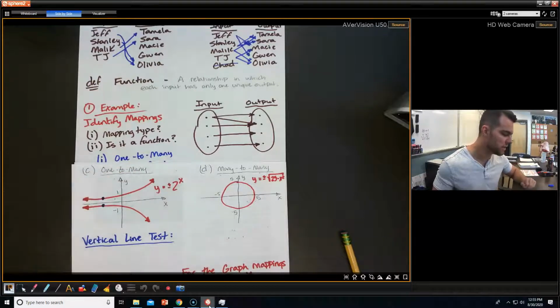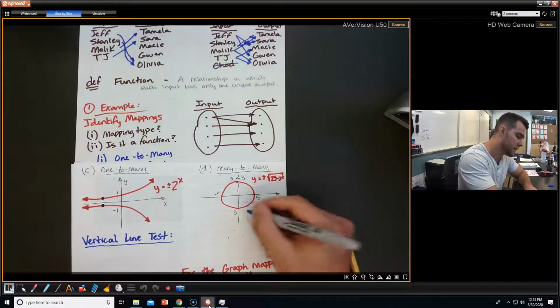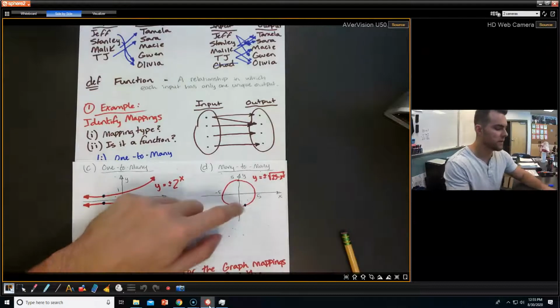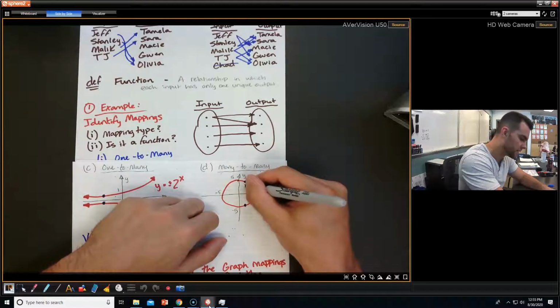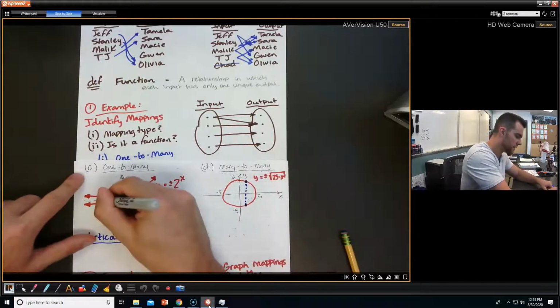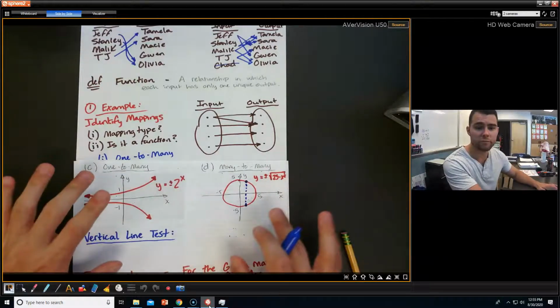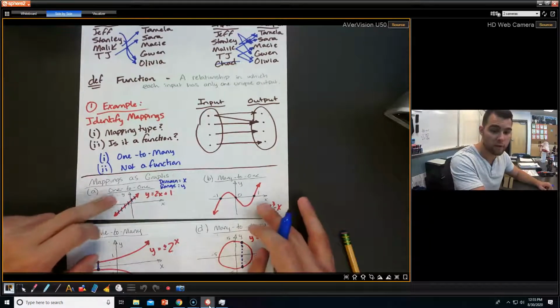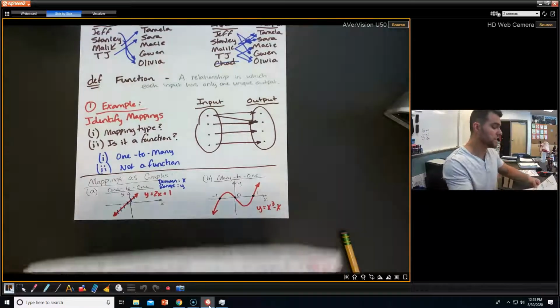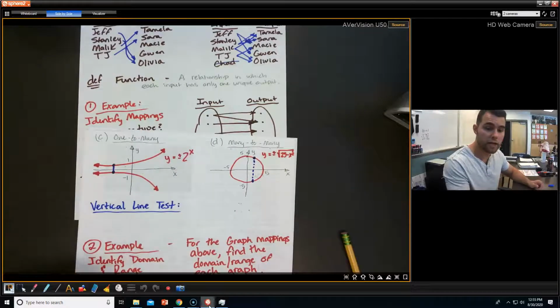So this is one-to-many. And finally, many-to-many, where I could plug in, again, an x value, and I will get a y value here and a y value here. And it kind of does this, right? Both of these kind of do this. And these ones are not my functions, right? These ones are my functions. So this brings me to a nice little test called the vertical line test.